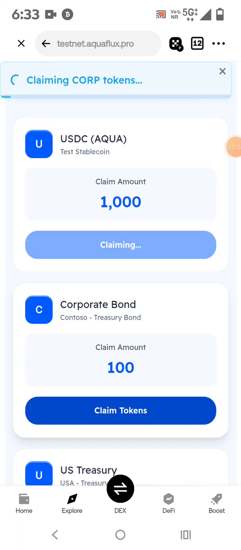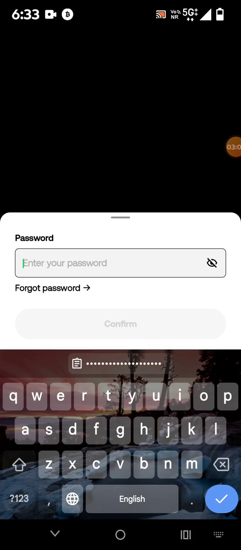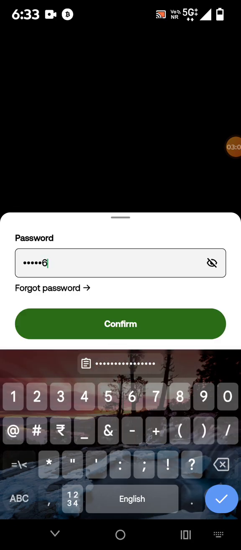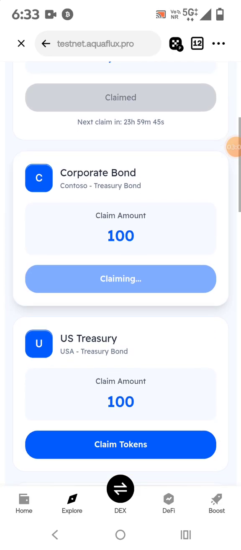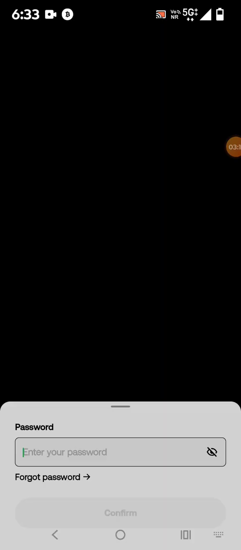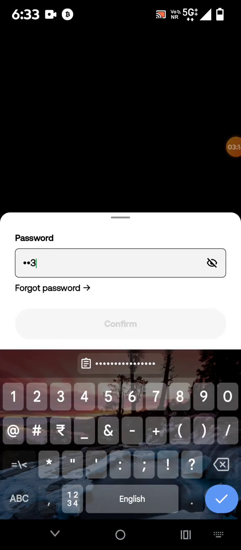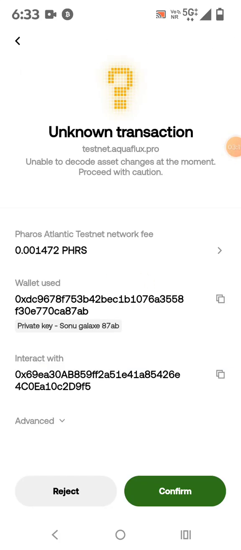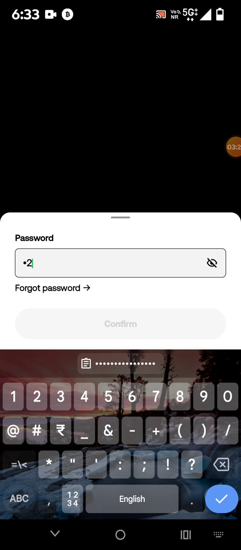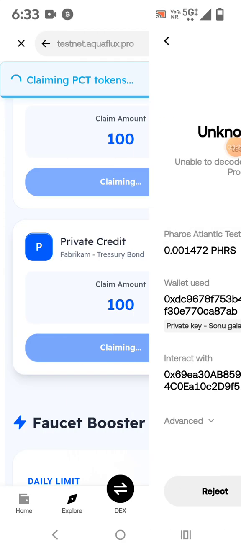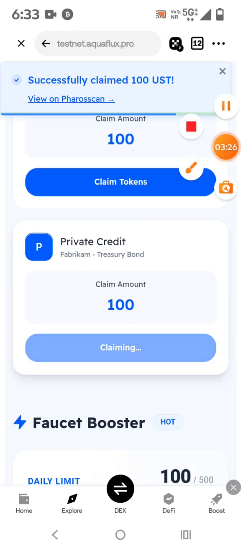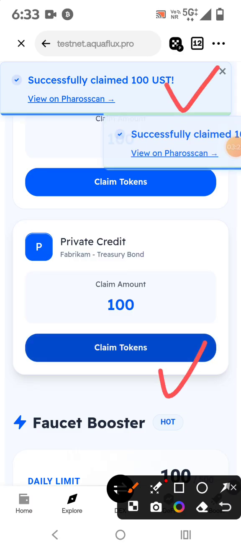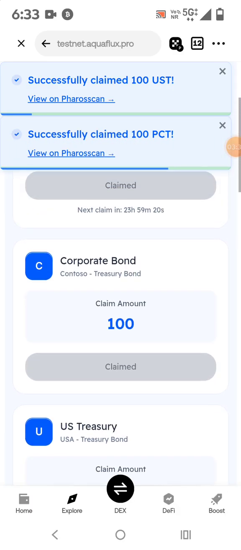So this way friend, you have to claim everything whatever it is available here. तो यहाँ जो भी आपको दिख रहा है वो आप सब यहाँ पे क्लेम कर लेना दोस्तों। So friend, you can see that successfully we are going to claim everything. So we have to claim all faucet which is available here.